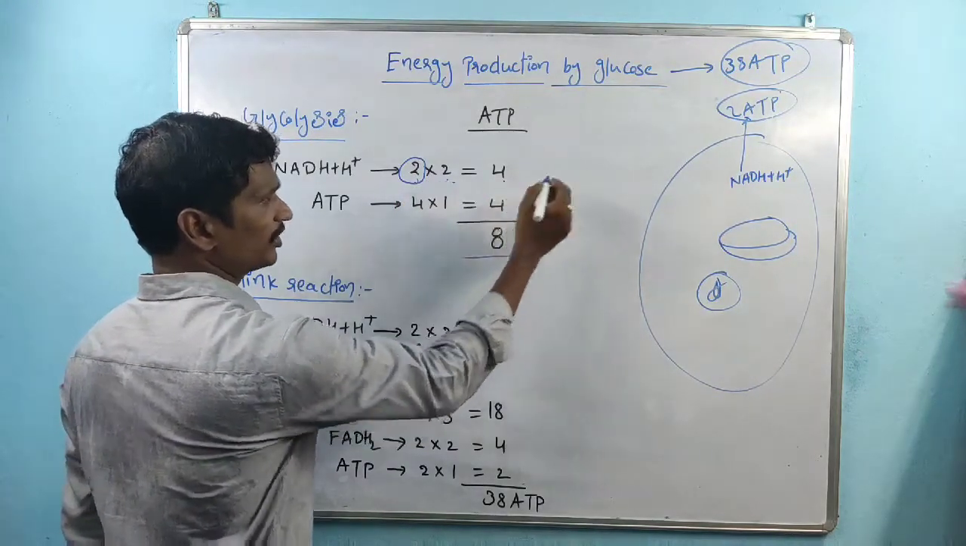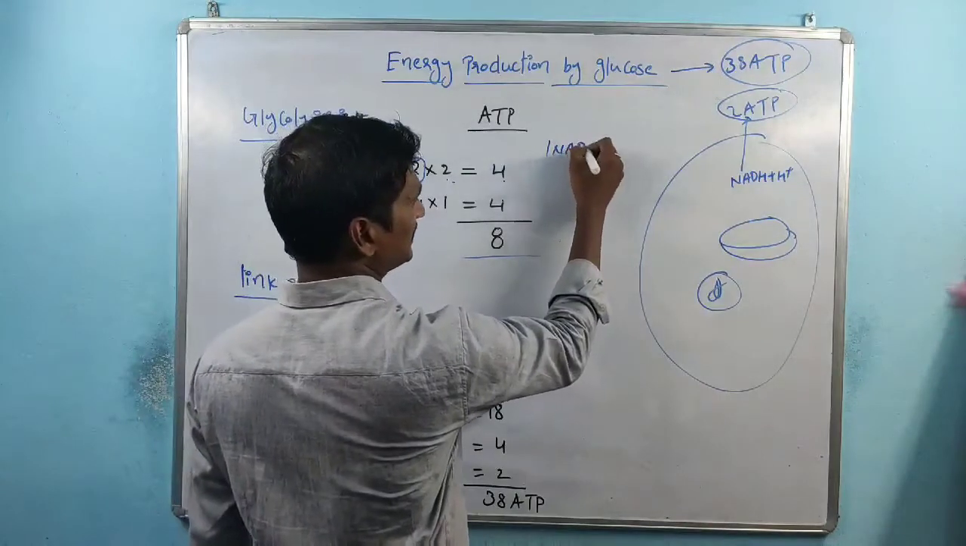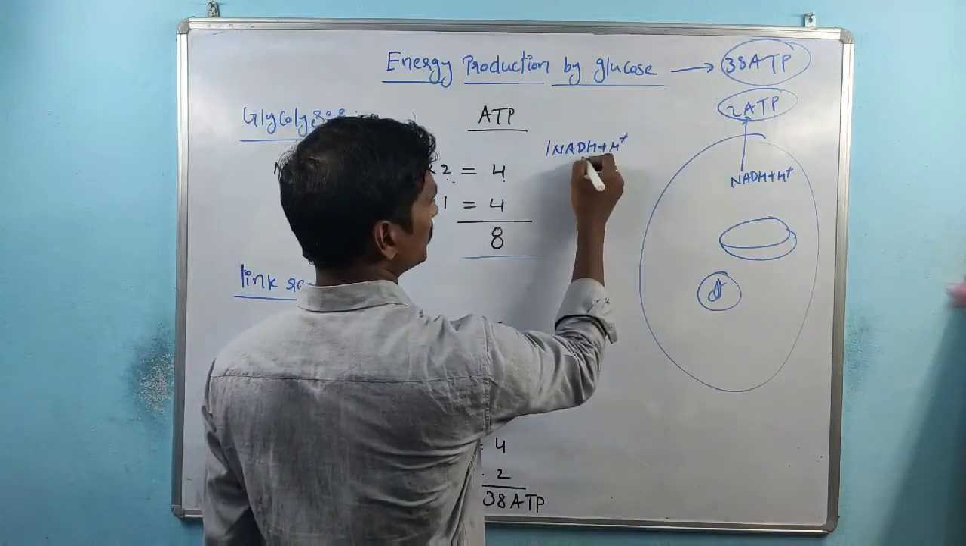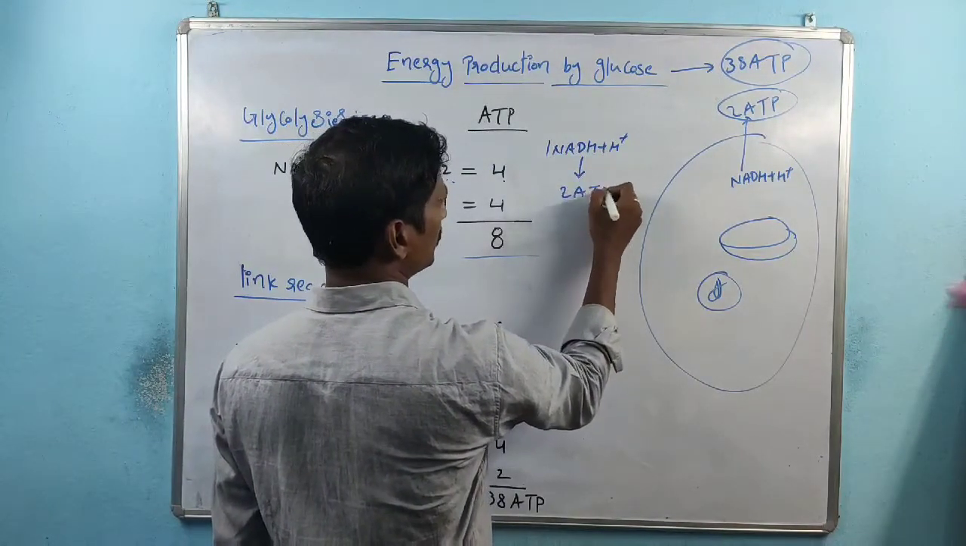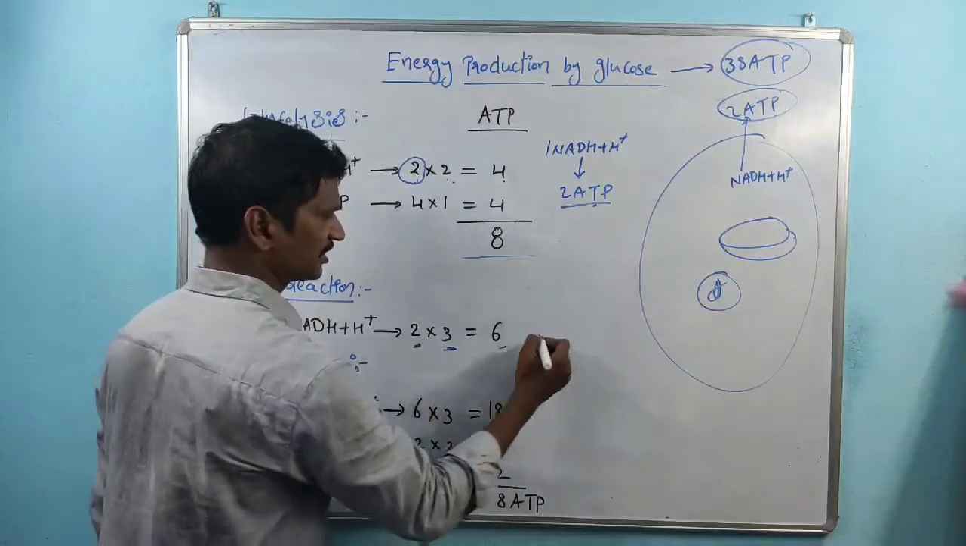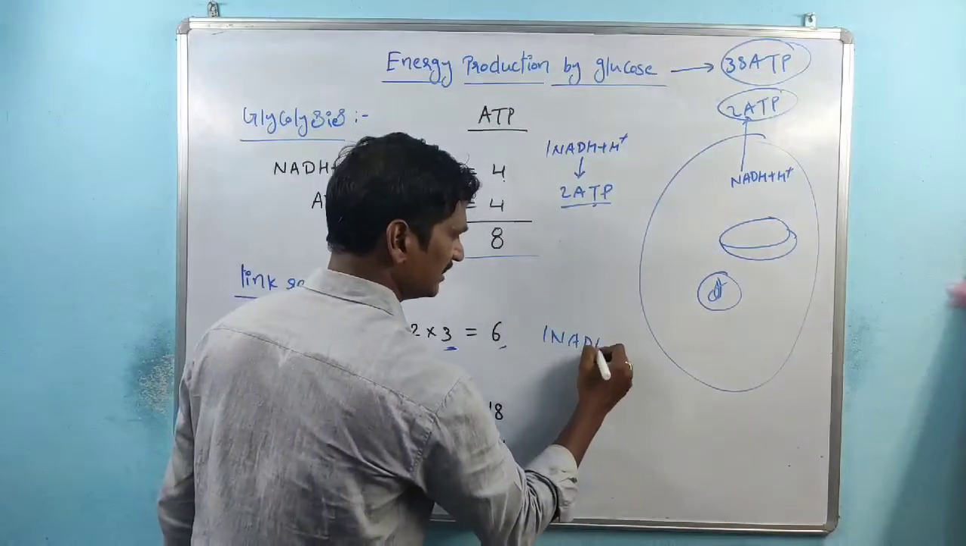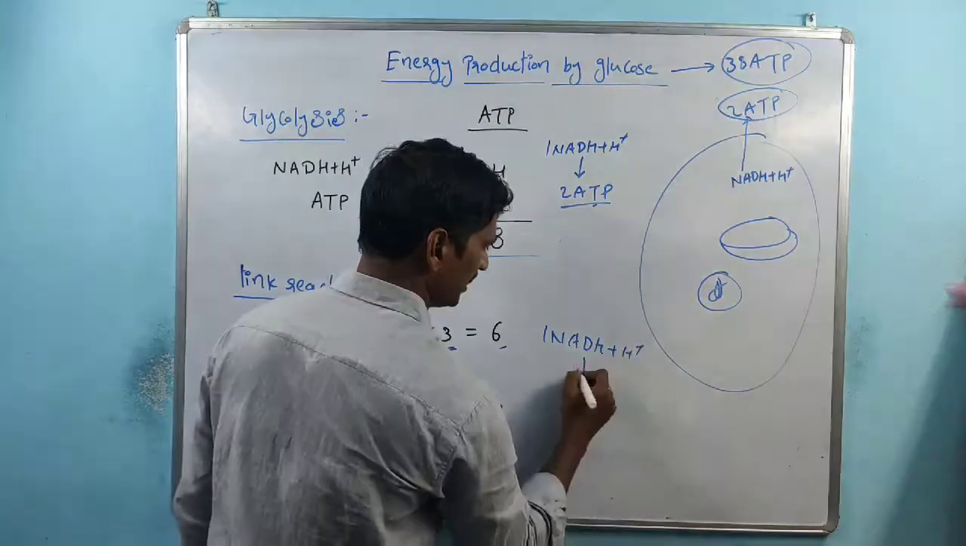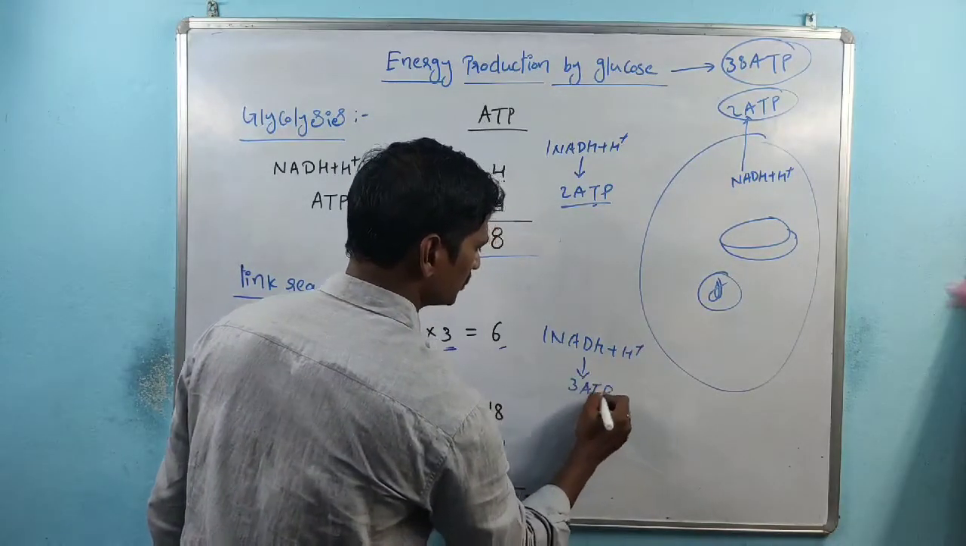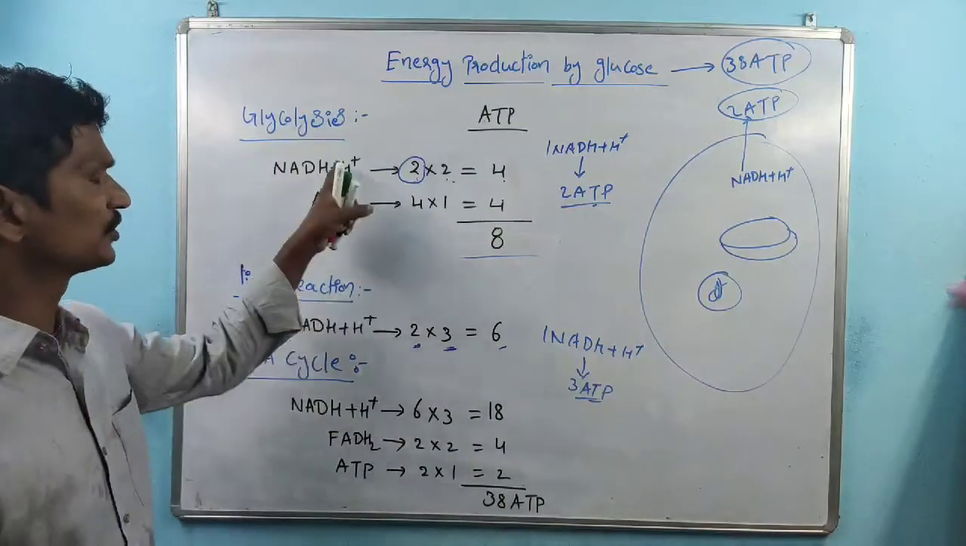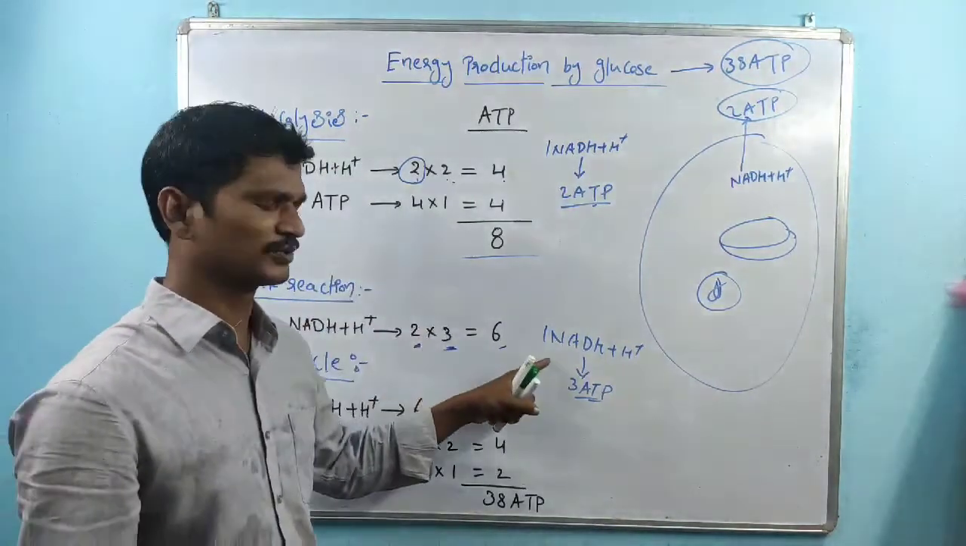Sir, you said here 2 NADH plus H plus, and that involved 2 ATPs for 1 NADH plus H plus. Here I mentioned 2 ATPs, and here for 1 NADH plus H plus, I mentioned 3 ATPs. So what is the difference? This one is also NADH plus H plus, this one is also NADH plus H plus.